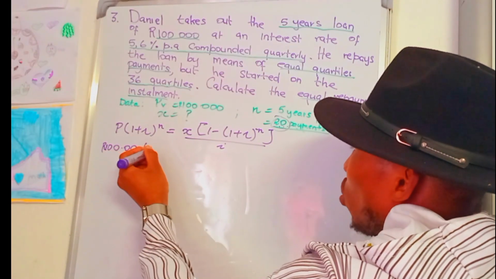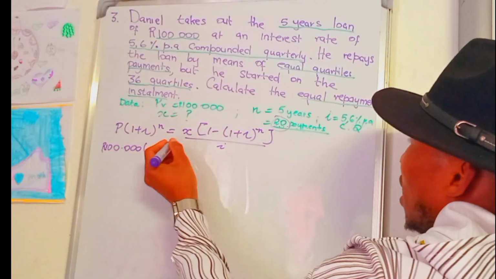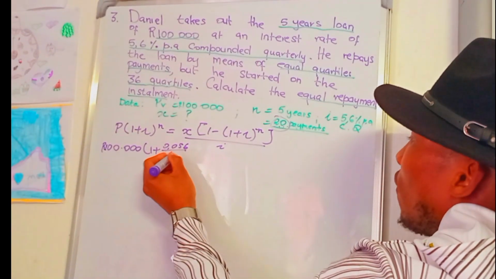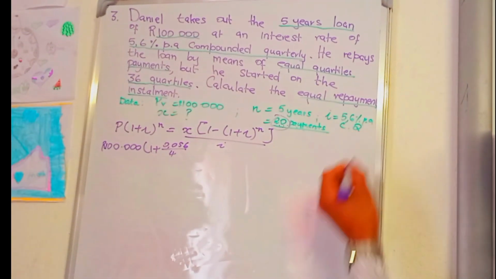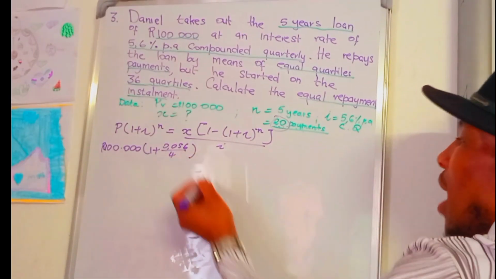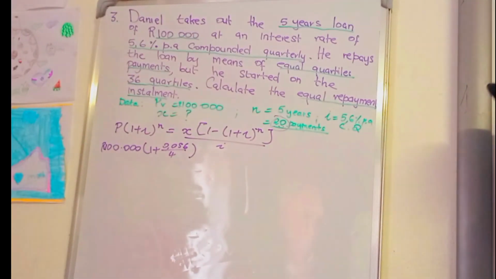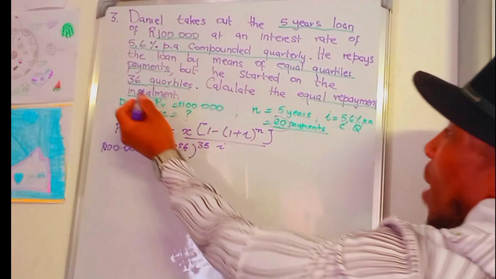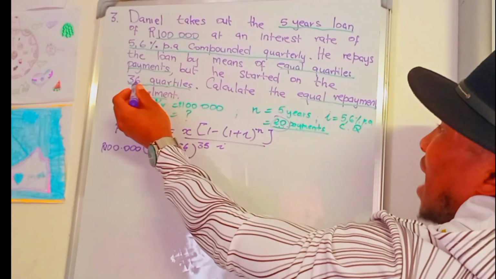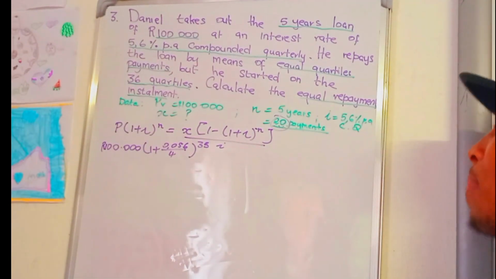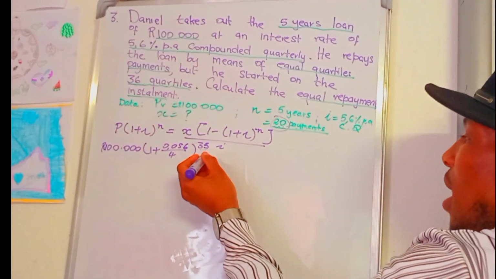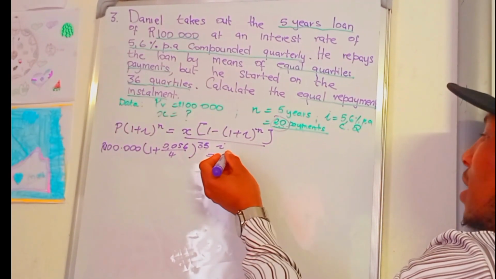100,000 into (1 plus the interest). The interest is 0.056 over 4, because we are talking about quarterly compounding. Then how many payments is it? It means 35 payments. Why 35 payments? Because it started at the 36th payment, so it means 35 payments is equal to the value of X.